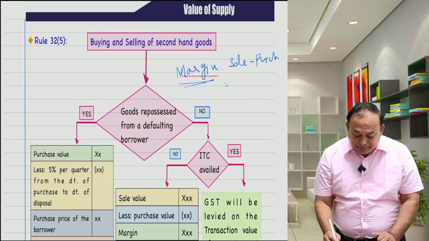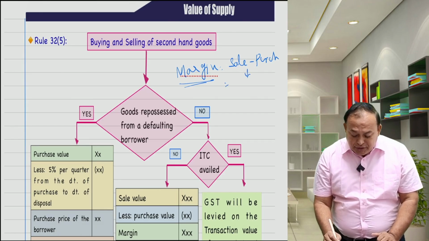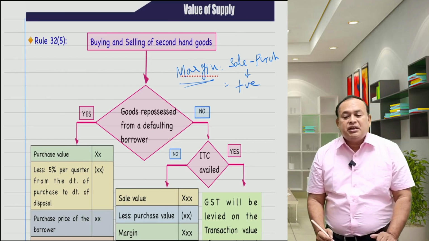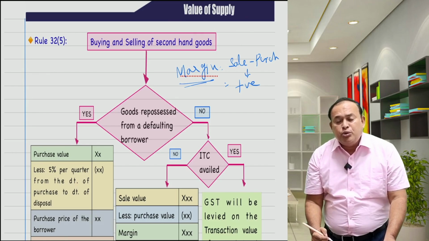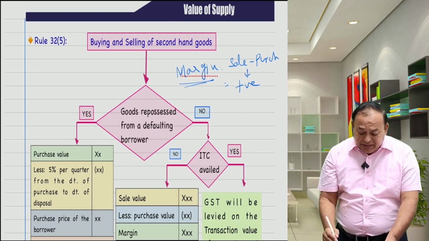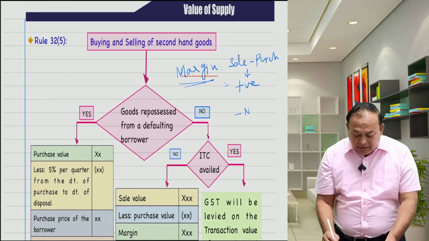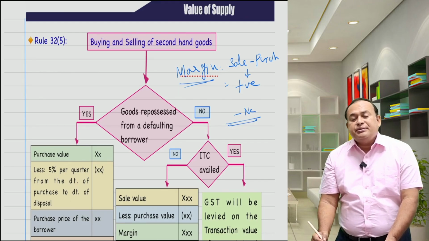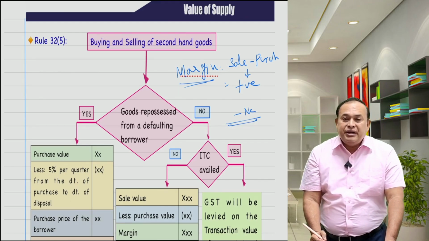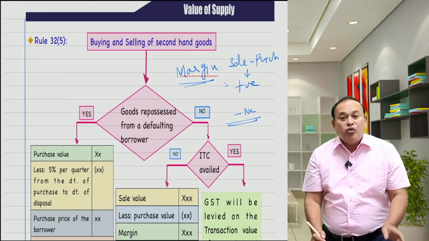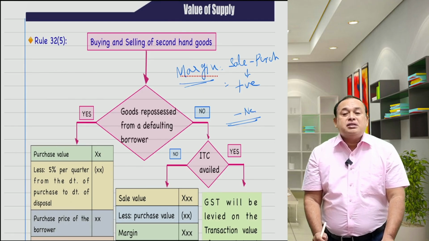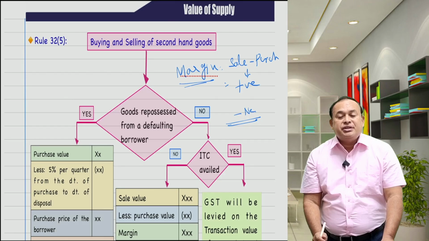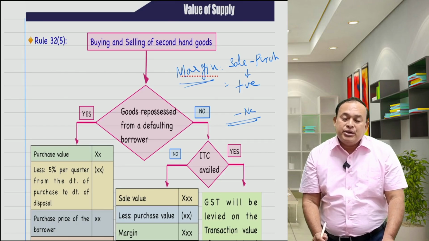If it is a positive value, then on that positive value pay the GST. If it is a negative value, then no GST. Provided this is applicable only for a person who buys and sells used goods, namely second-hand goods.